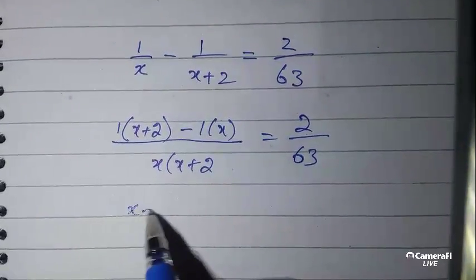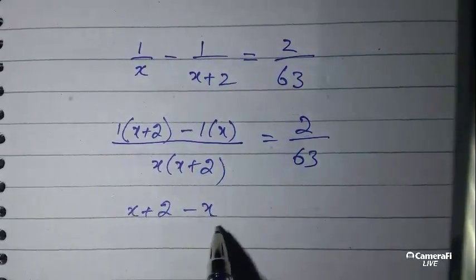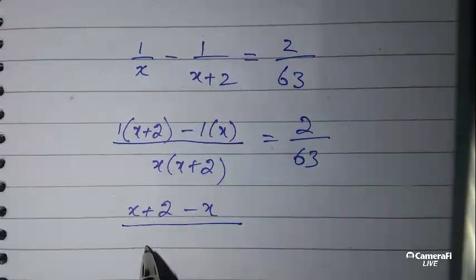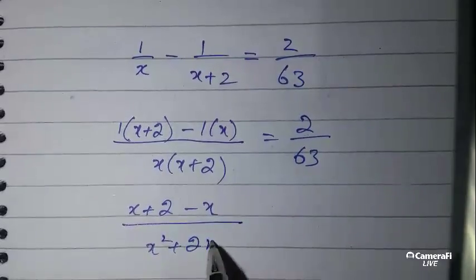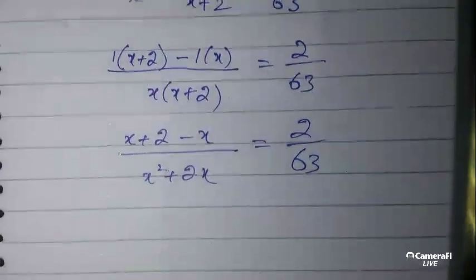So it becomes x plus 2 minus x over x square plus 2x equals 2 over 63.